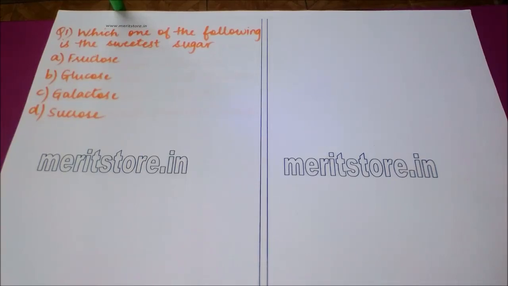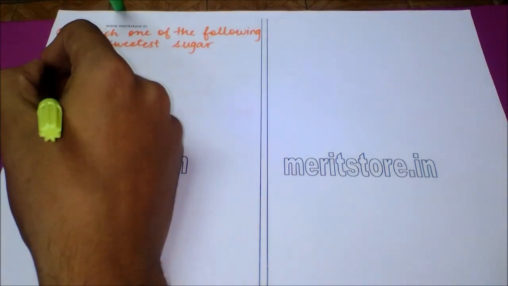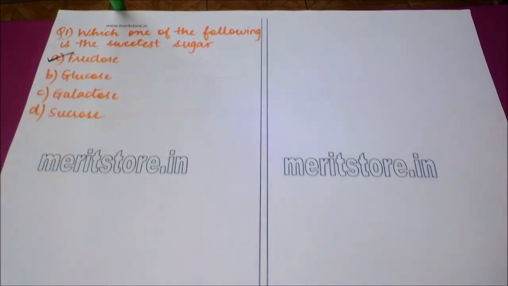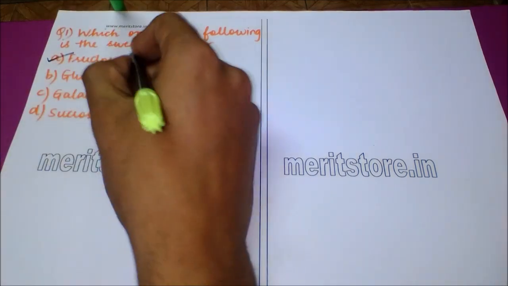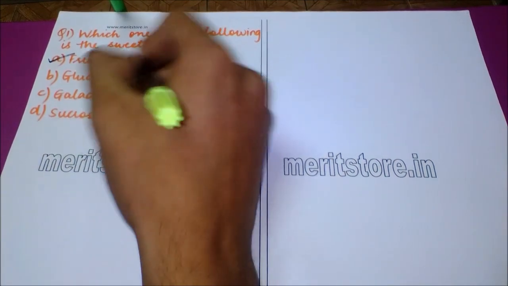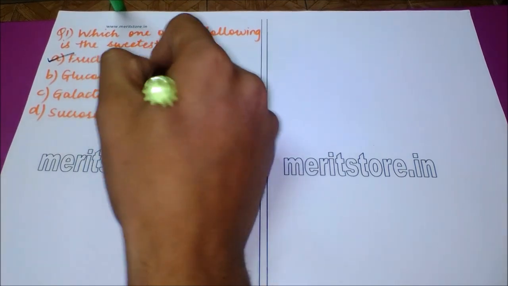First question is, which one of the following is the sweetest sugar? Option A, fructose. Option B, glucose. Option C, galactose. And option D, sucrose. The correct answer to this question is option A, which is fructose. Fructose is the most common form of sugar. It is the sweetest among all naturally occurring sugars and has a sweetening index of about 170 against glucose, which has a sweetening index of about 70.